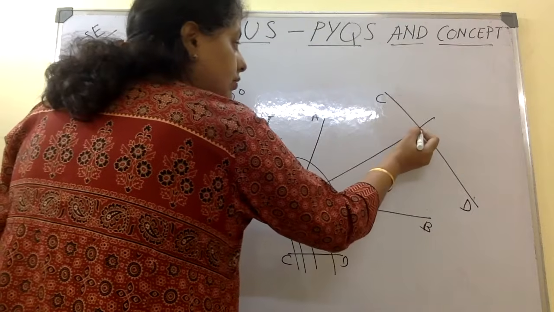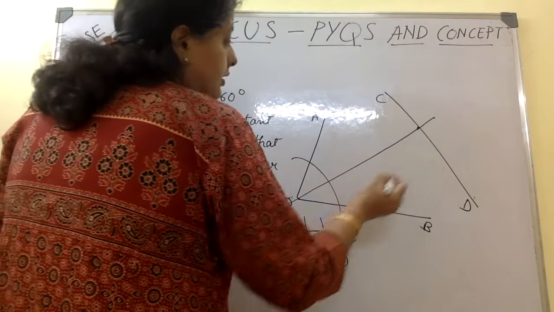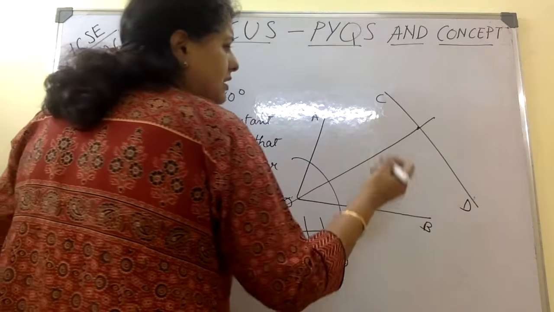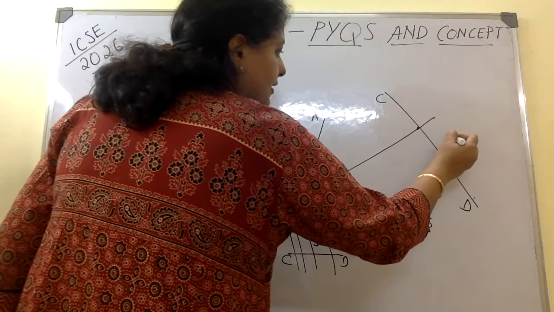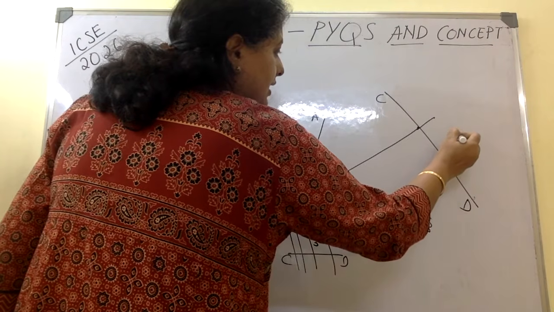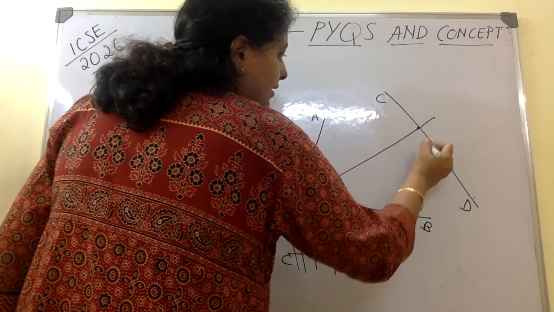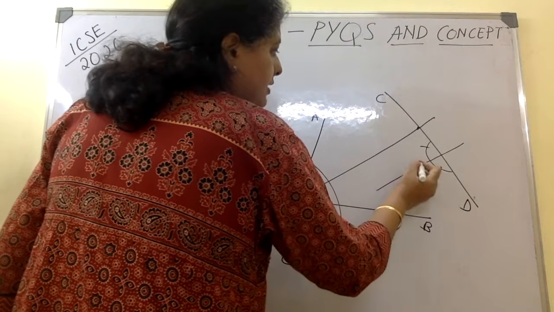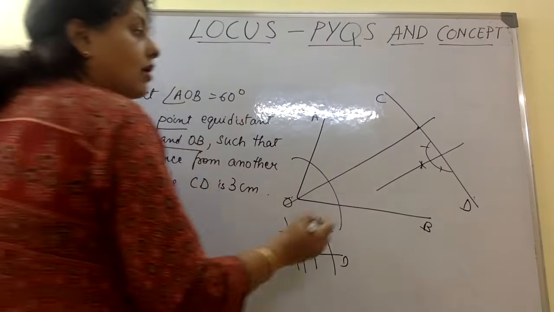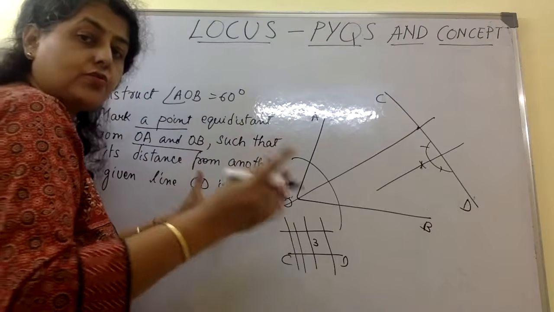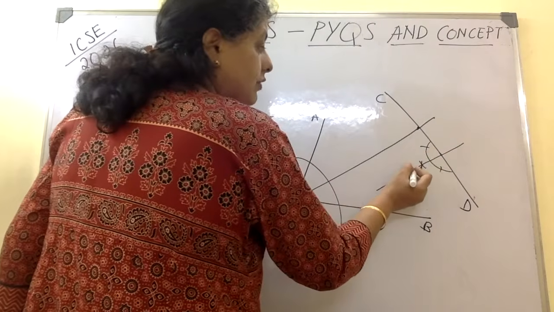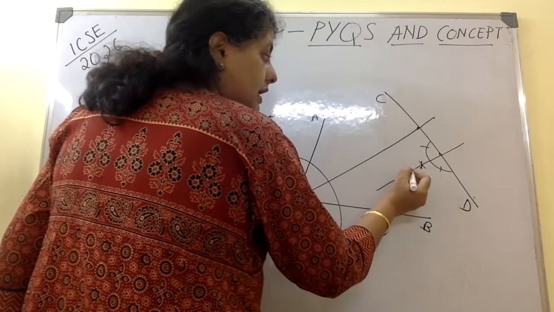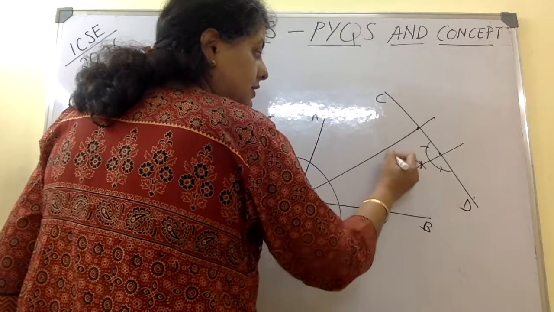So what I am going to do now? Here I am going to make a line. Let this cut wherever it wants, that is not important. I am going to make a 90 degree line here. How to make a 90 degree line? Like this. You know how to make it. So with this type of construction, I am going to construct a 90 degree line. For this you will have to turn your notebook. Take a measurement of 3 cm with your compass, and at this point again make a 90 degree like this.